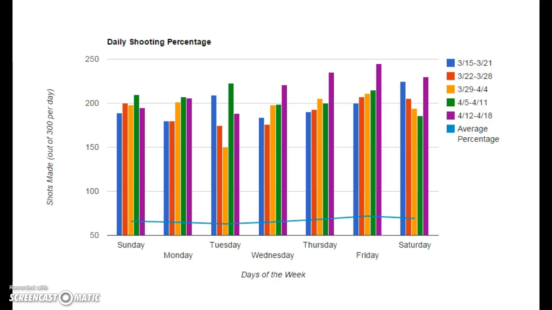The topic for my final project was my daily shooting percentage in basketball. I chose this topic because basketball is my favorite sport, and I thought it would be fun to integrate my hobbies with my schoolwork. I also chose this topic because I haven't recorded any data relating to basketball since my high school basketball days. I remember when I recorded data in high school, I was able to see which day I shot the best and which day I didn't shoot particularly well.